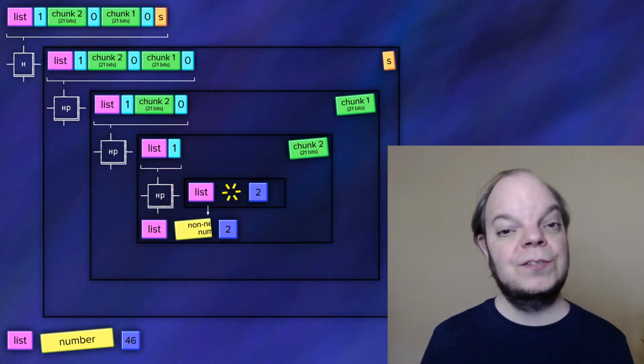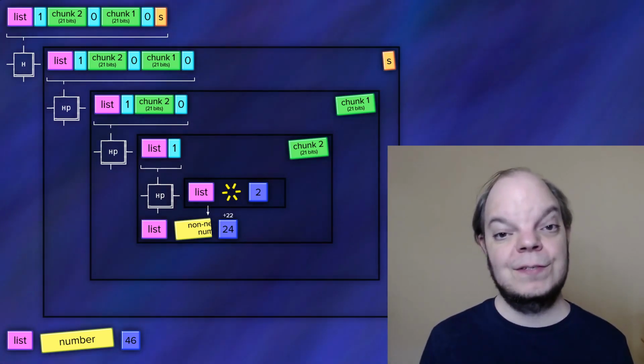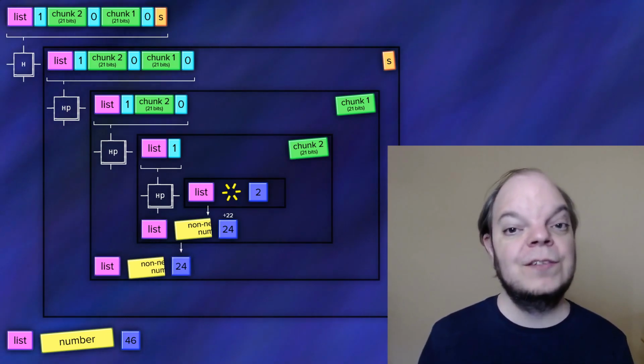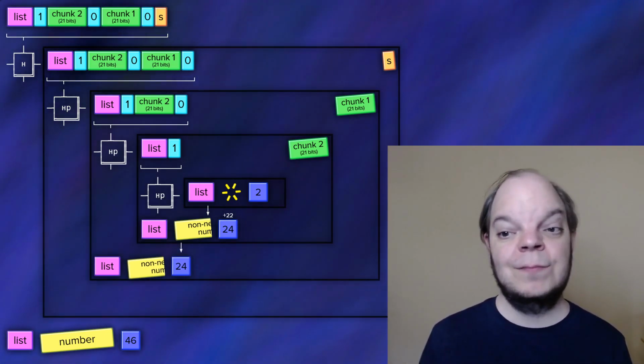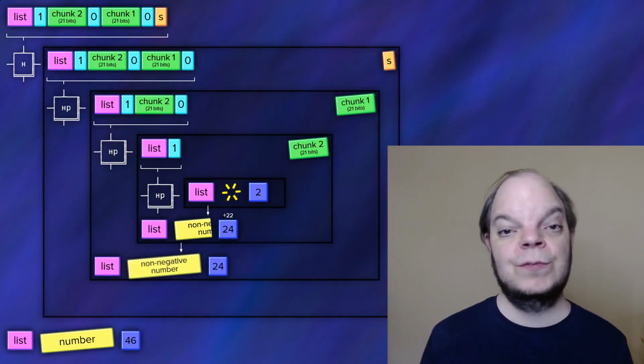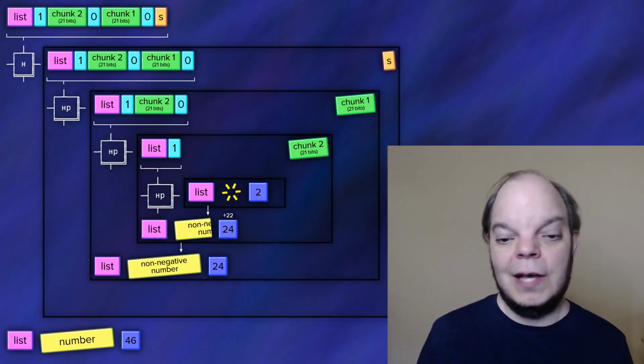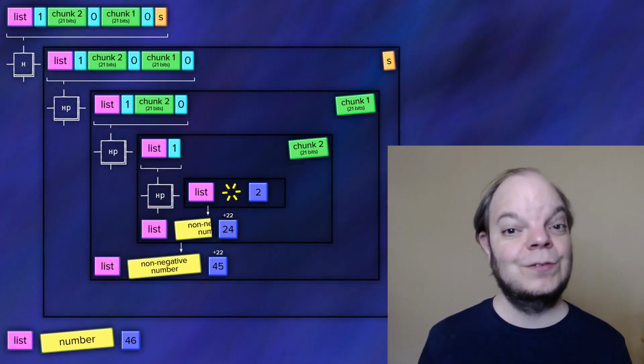And then, of course, we need to add 22 to the bit count. And then moving up the execution chain, the previous invocation will do the exact same thing with chunk number 1, which will reconstruct our non-negative number. And then we need to add another 22 to the bit length.